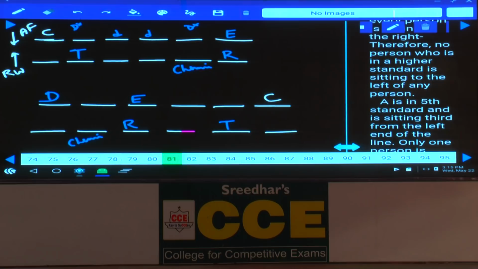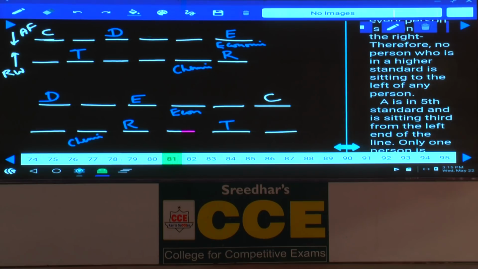Next one. The one who teaches economics sits third to the left of D. Economics is seated third to the left of D. In this case, 1, 2, 3. The one who teaches economics must be to the immediate left hand side of E. And again coming to this one, third to the left, if D is here, 1, 2, third to the left is not possible. As third to the left is not possible, then what is the only possibility we have? Now D must be second to the left hand side of C. If D is here, third to the left of whom? Economics. And E is economics. Done with this? Then